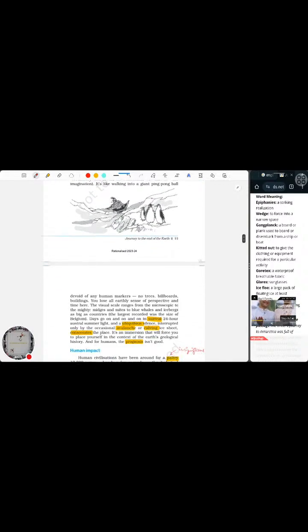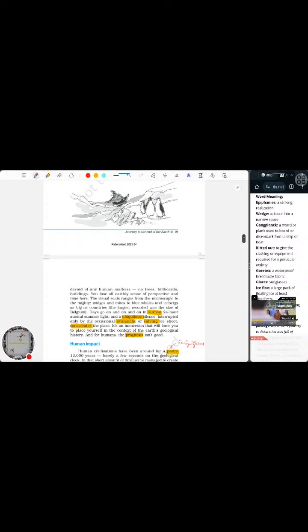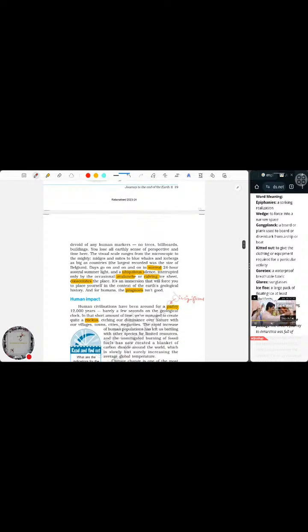Even in imagination, it turns out to be a very chilling experience. He's asking us to imagine entering a place where there's no mark of a human, nothing about a human can be seen, and staying at such a place is going to be really chilling.